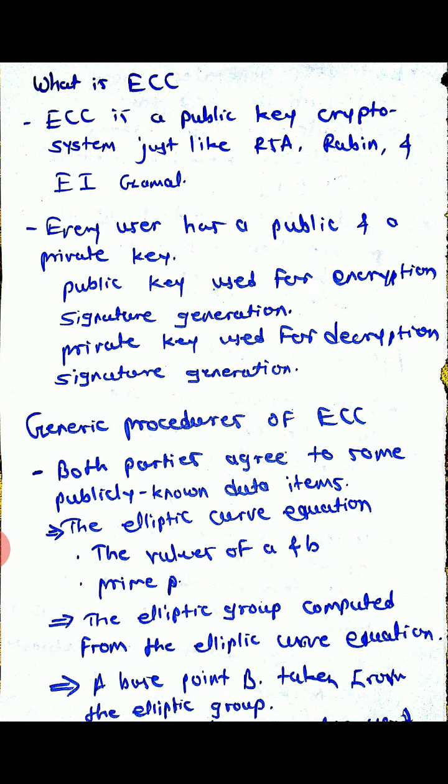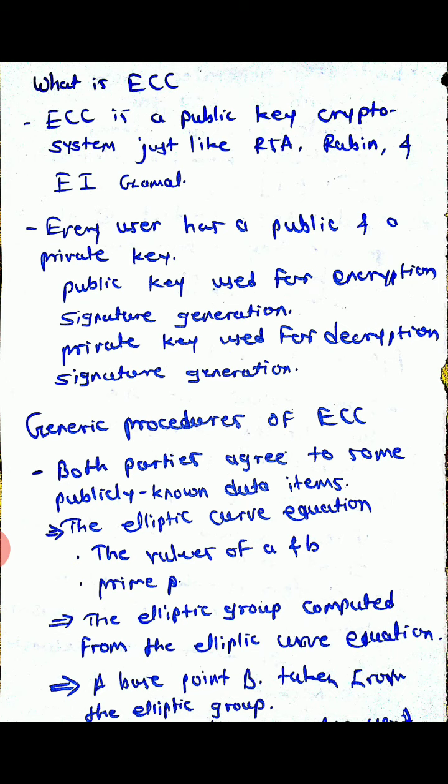Here, every user has a public and a private key. In a public key cryptographic system, the public key is used for encryption and signature verification, and the private key is used for decryption or signature generation.